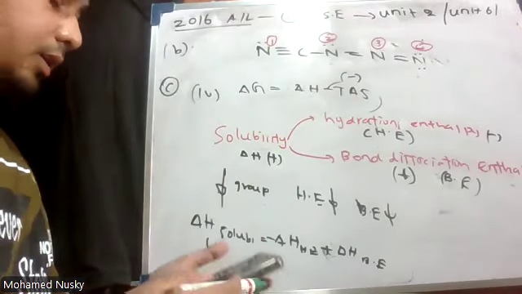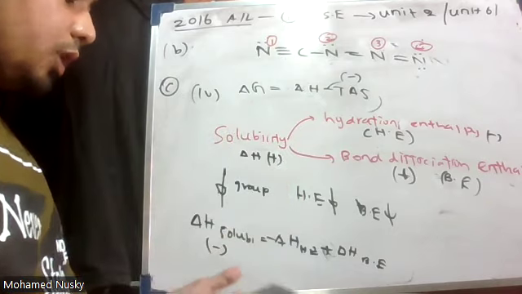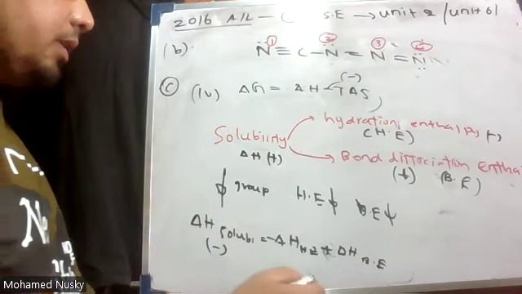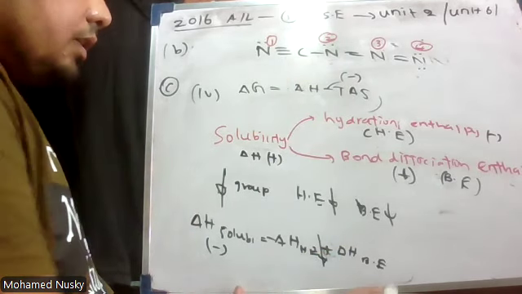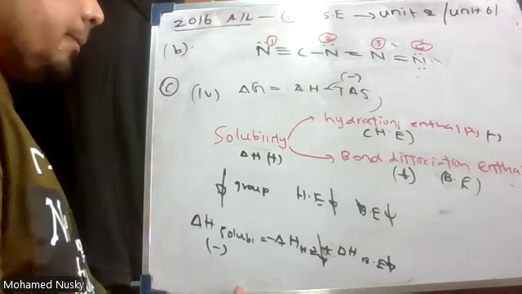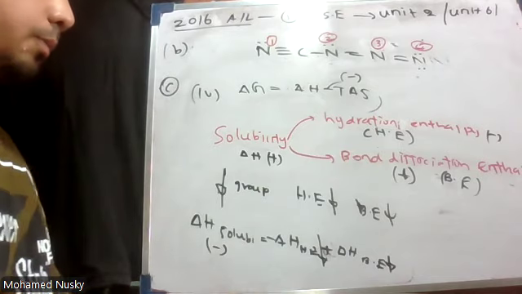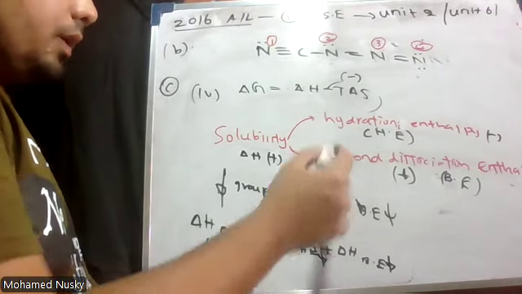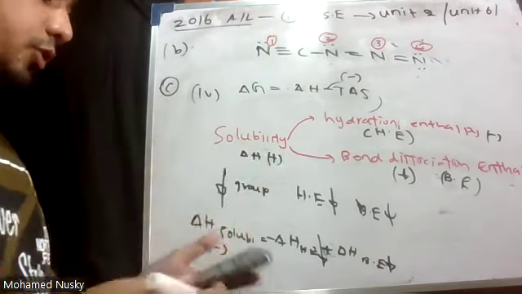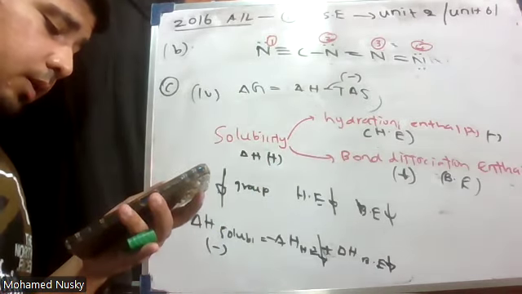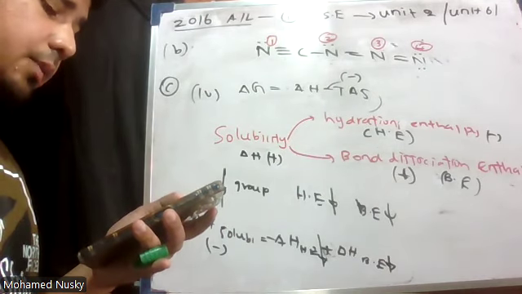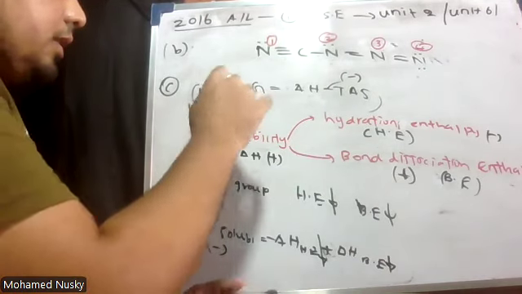Here you see, therefore, down the group, what should have happened to this hydration enthalpy? Hydration enthalpy should decrease further than the bond dissociation enthalpy. Then only down the group, the positive value will increase and delta H will become positive. Therefore, they have said down the group, due to decrease in hydration enthalpy, yeah, it's correct.